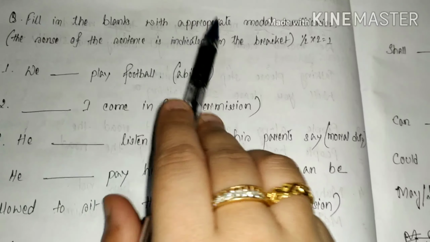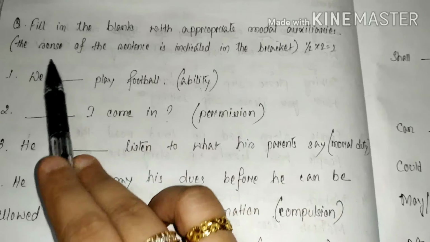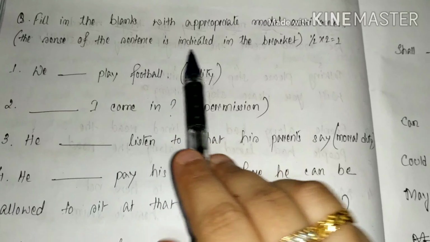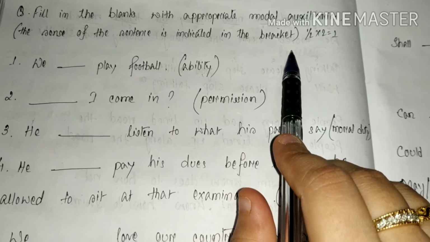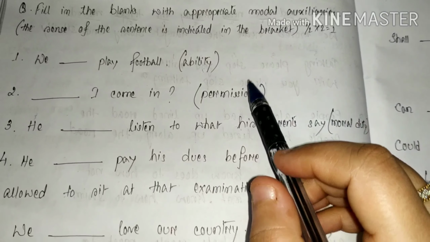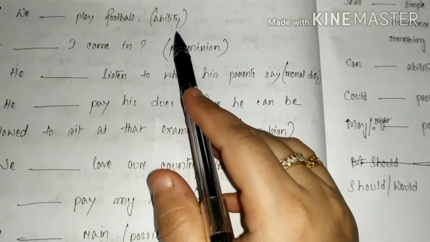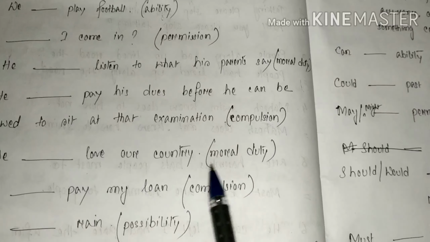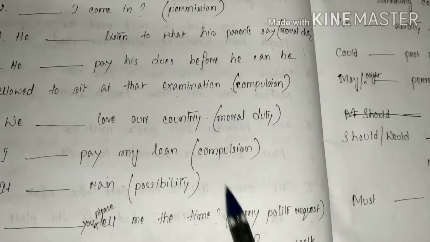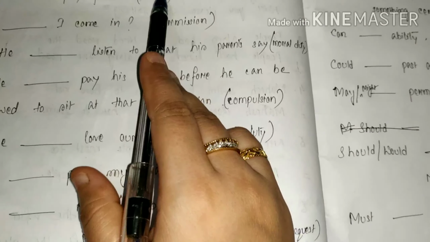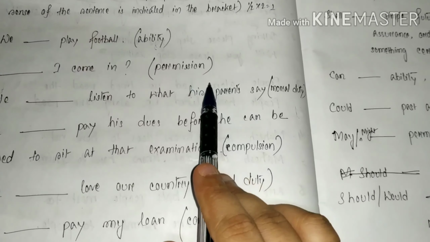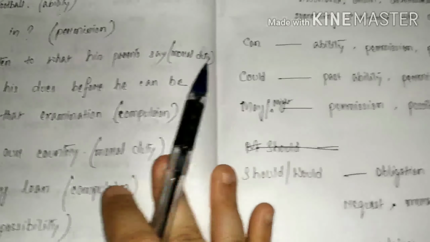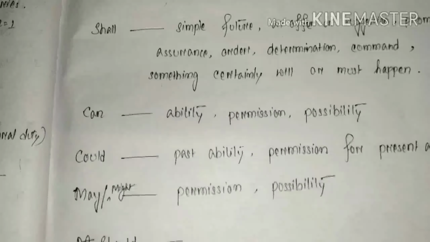Fill in the blanks with appropriate modal auxiliaries. See here, within the bracket the sense of the sentence is indicated, at the end of every sentence, and from the sense of the words given in the bracket you have to write the exact modal. Let us see what we can write.